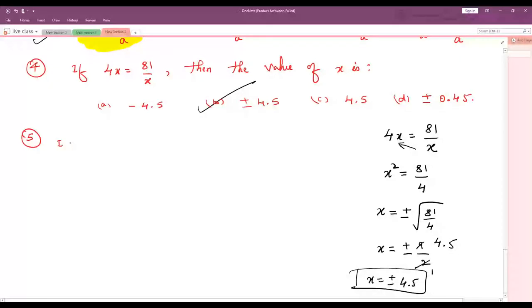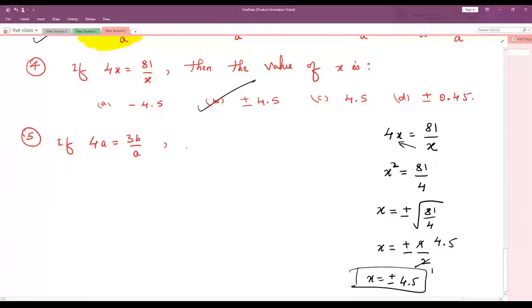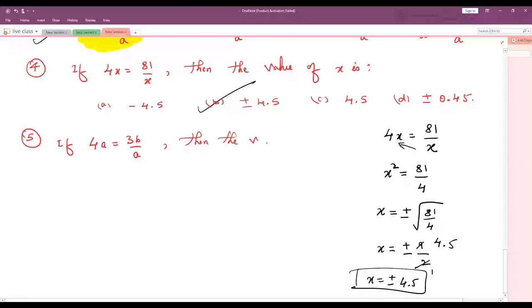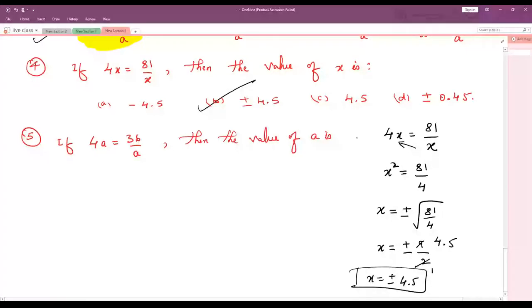Take down this question. If 4a is equal to 36 by a, then the value of a is... can you tell me now? Quick, same method. Nine. Are you sure? Wrong, wrong, wrong. I will show you the correct answer.